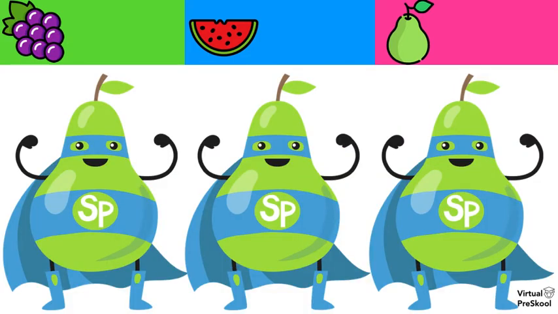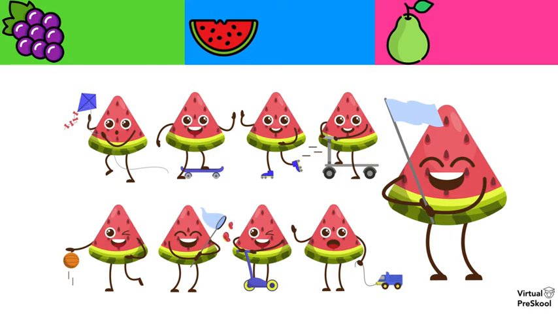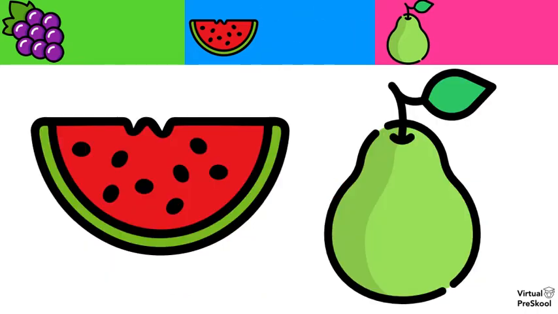And what about pear, our superhero pear? How do we say pear in Hindi? Nashpati. And what about watermelon? Watermelon is tarbooj. And how do we say watermelon and pear? Watermelon and pear.